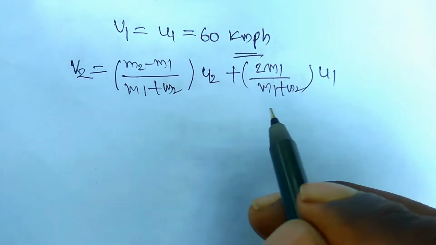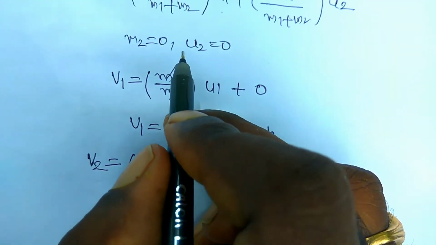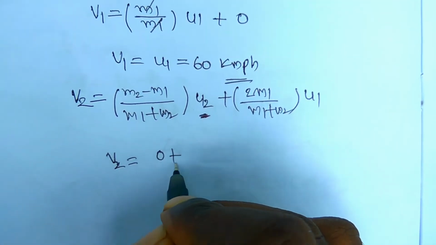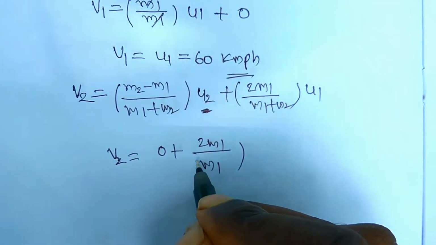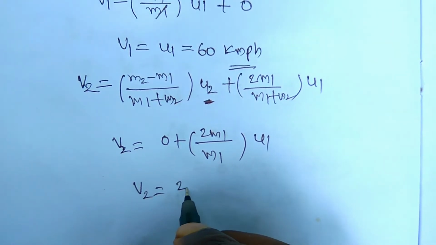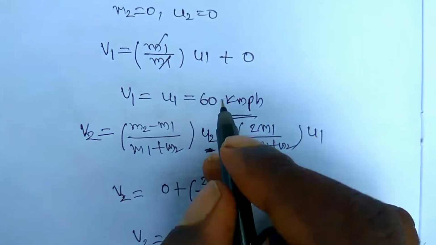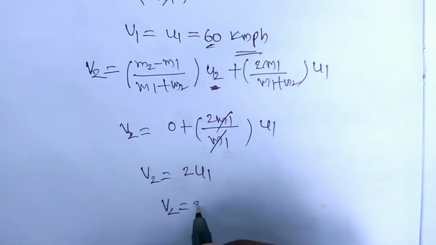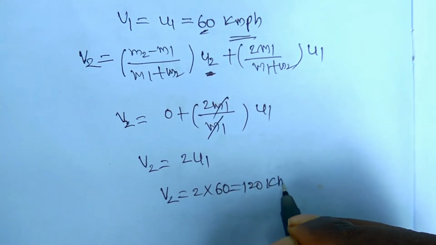So here u2 is equal to 0 already, hence v2 is equal to 0 plus 2m1 by (m1 plus m2, where m2 is equal to 0) into u1. Therefore v2 is equal to 2u1. m1 cancelled out. u1 is already, you know, 60 kmph. So therefore v2 is equal to 2 into 60, that is equal to 120 kmph.